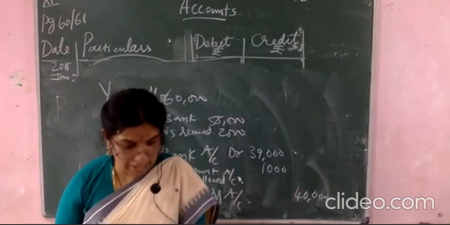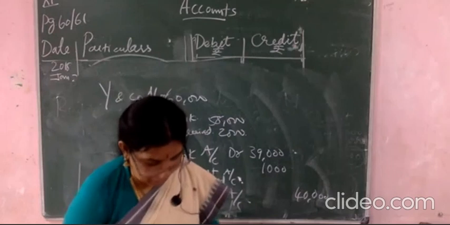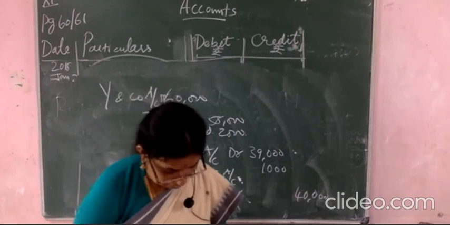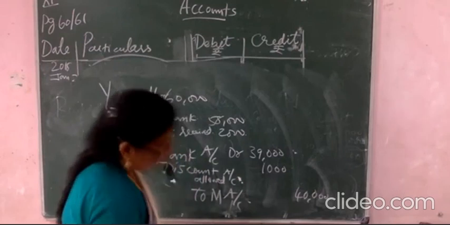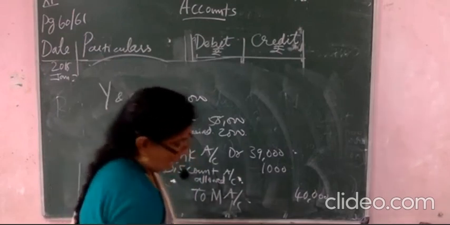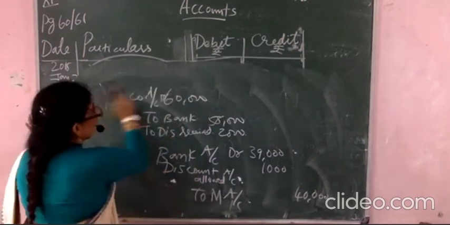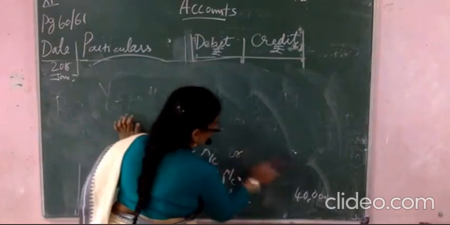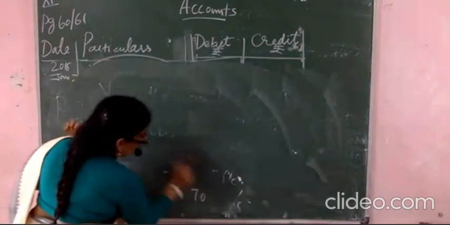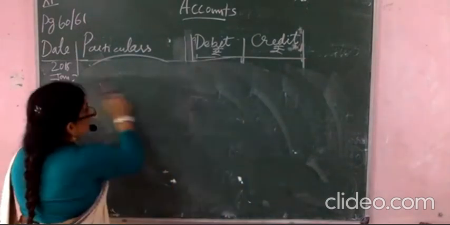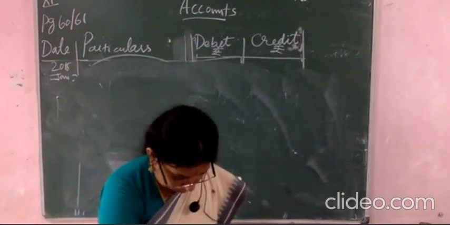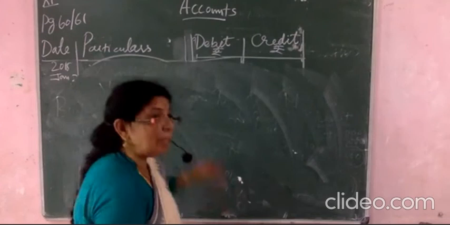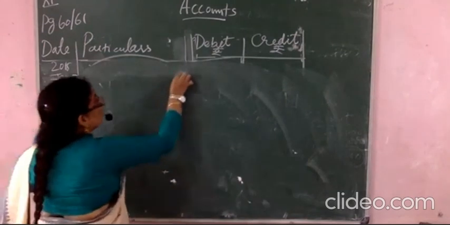And what about the L account? What happened to L? And here you will write how much amount you will receive. 20,000 is your amount. How much are you receiving? Cash 20,000 at 90 paise per rupee. For 1 rupee 90 paise, then for 20,000 how much amount? Okay.